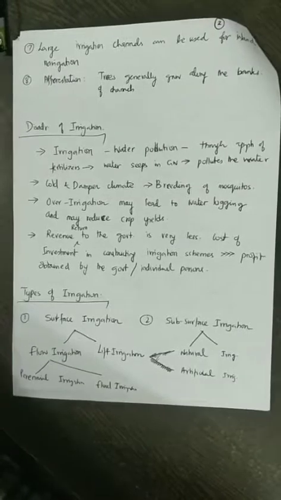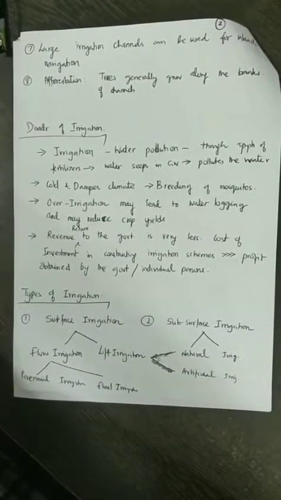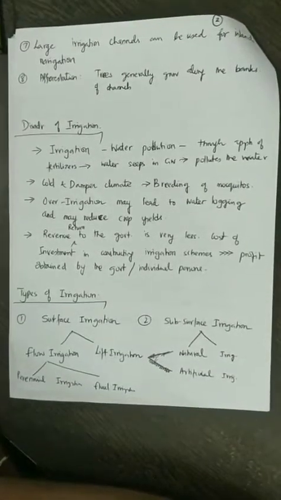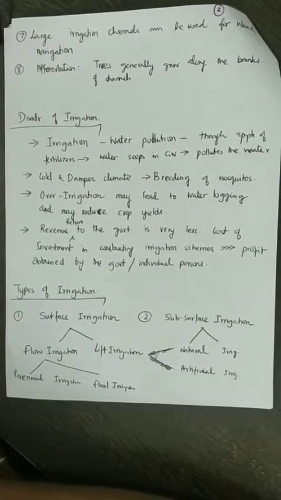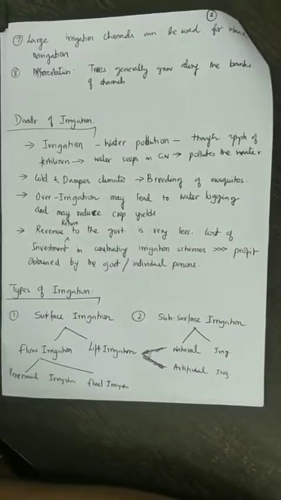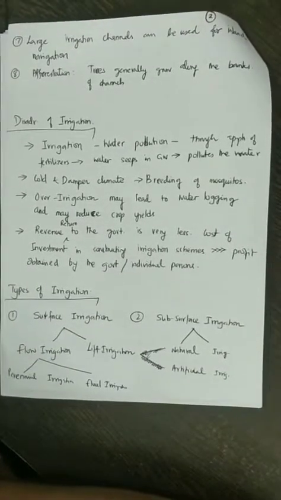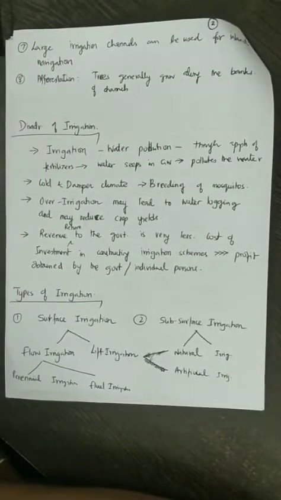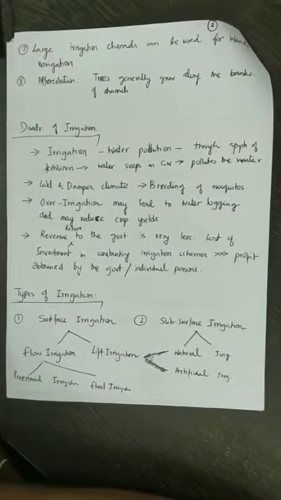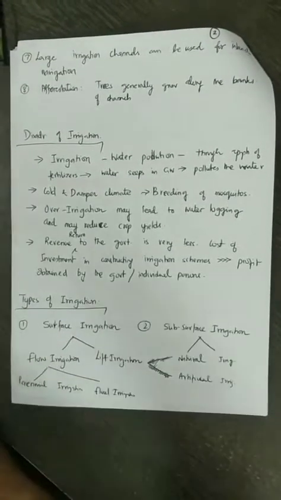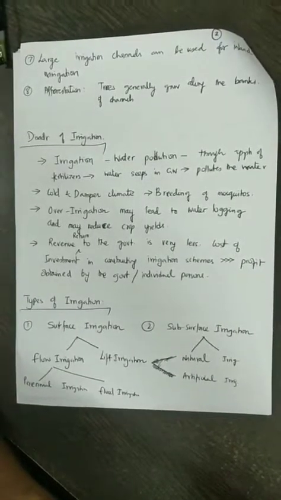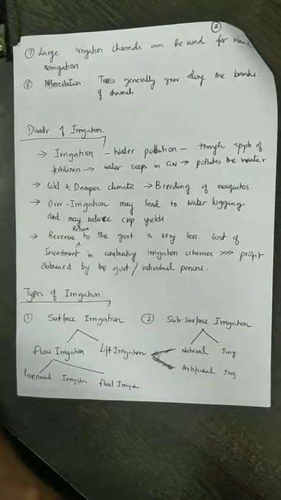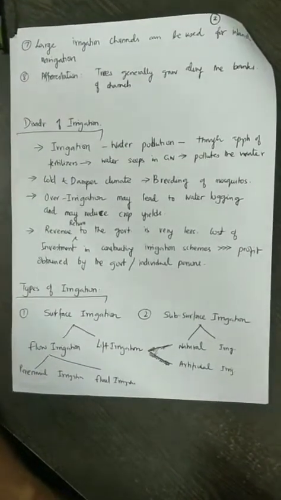One important factor to consider when taking up irrigation projects is the revenue to the government. The revenue return to the government is very less. For example, the cost of investment in constructing the irrigation schemes, which includes canals, dams, reservoirs, gates, all those things, is much greater when compared to the profit obtained by the government or by individual persons when they do irrigation. For example, if you are constructing the Polavaram project, the amount of money that is invested is much greater when compared to the returns that the government is going to get through the farmers.